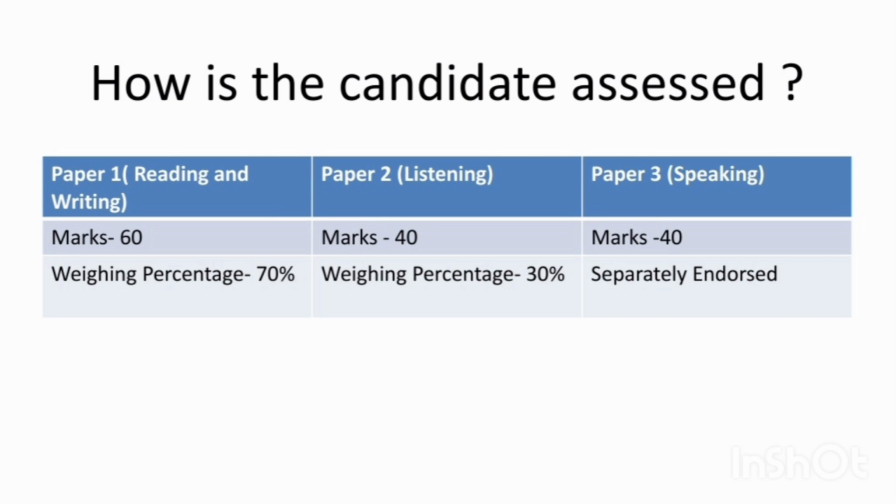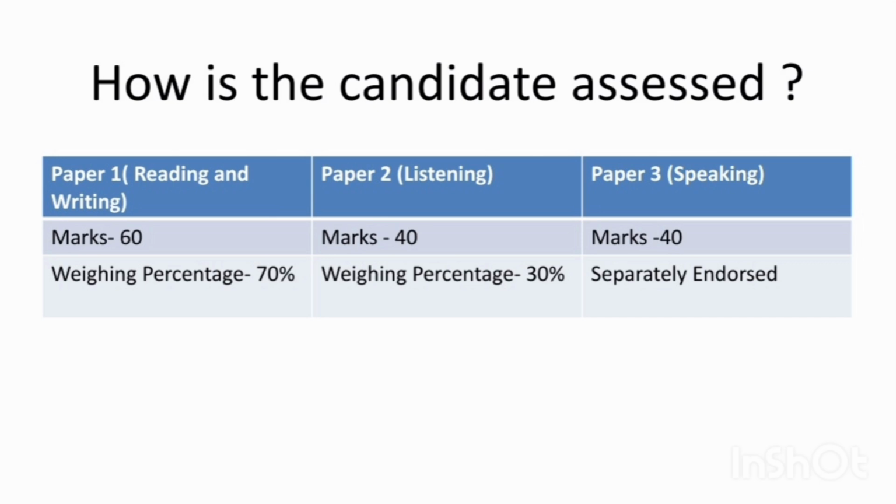ESL paper 0510 is categorically divided into three different papers. Paper 1 is known as reading and writing, paper 2 listening, paper 3 speaking, and together they constitute 140 marks. Marks for paper 1 are 60. So reading and writing is of 60 marks, and the complete weighting percentage in the exam is 70%.